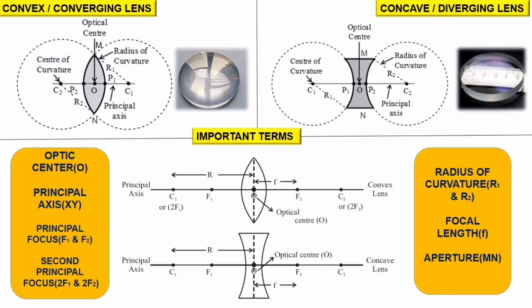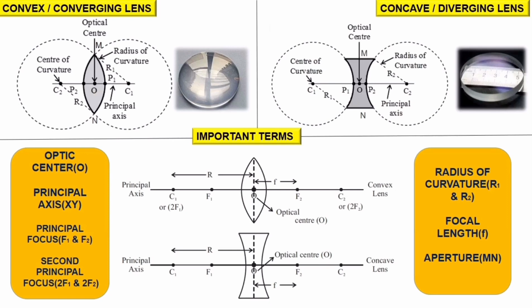That is the distance between C1 and O is R1, and C2 and O is R2. For spherical lenses, usually C1 and C2 are not pronounced. Instead, we will pronounce them as 2F1 and 2F2. So in place of C1 and C2, we can use 2F1 and 2F2. Hope you can see the picture clearly, which explains the same for you.